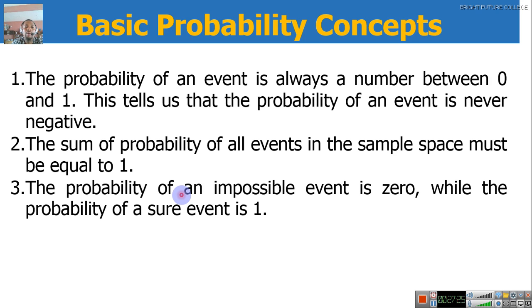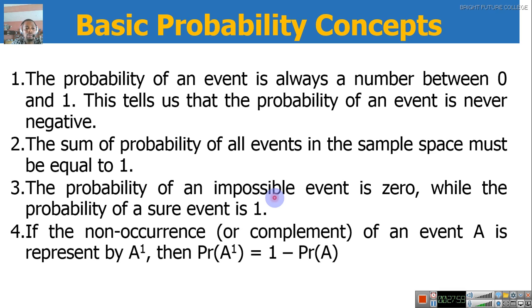The probability of an impossible event is 0, while the probability of a sure event is 1. So, for instance, a die is numbered 1 to 6. What is the probability that 8 will show up? It is 0, because 8 is not in the sample space. That's an impossible event. Now, a sure event is when you are very sure that something will happen. Like I said, every man that is born of a woman will surely die one day. That's 100%. That's why we have 1. 100% means 100 over 100. Cancel the zeros and you are left with 1.